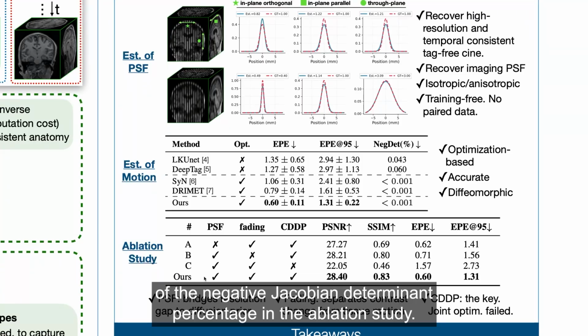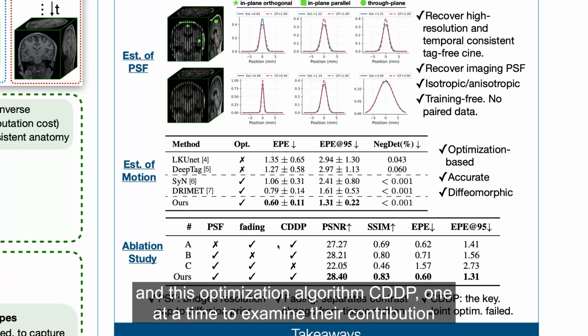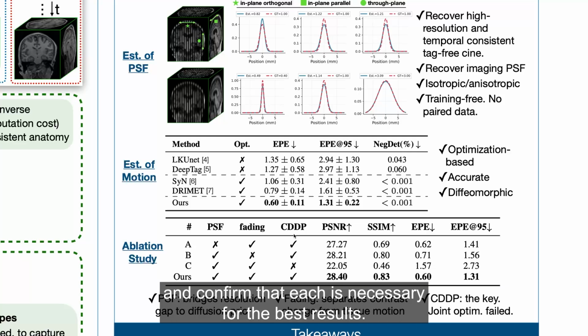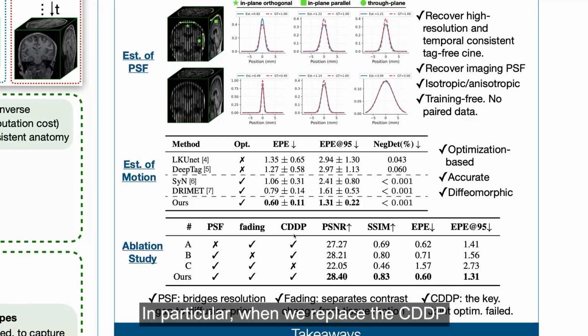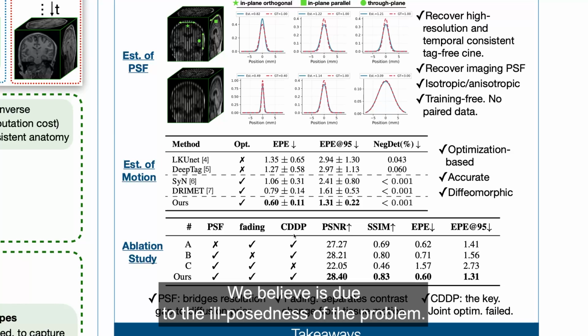In the ablation study, we remove three components: the point spread function, the modeling of fading, and the optimization algorithm CDDP, one at a time to examine their contribution and confirm that each is necessary for the best result. In particular, when we replace CDDP with a joint optimization using Adam, the optimization fails. We believe it's due to the ill-posedness of the problem.